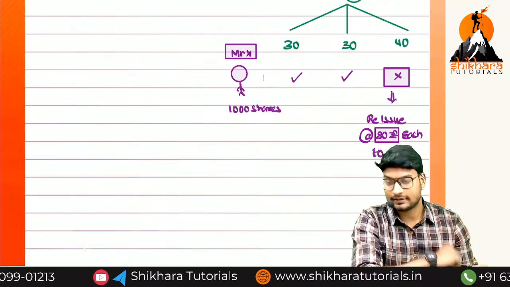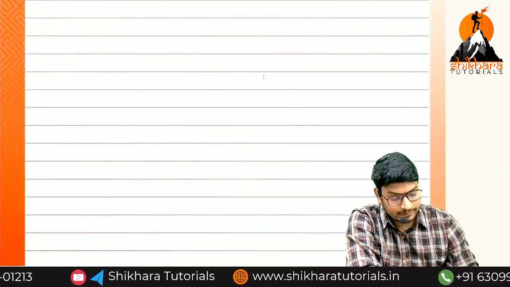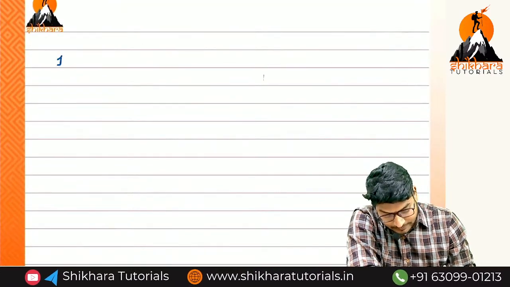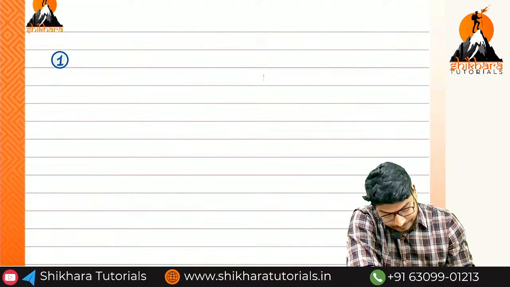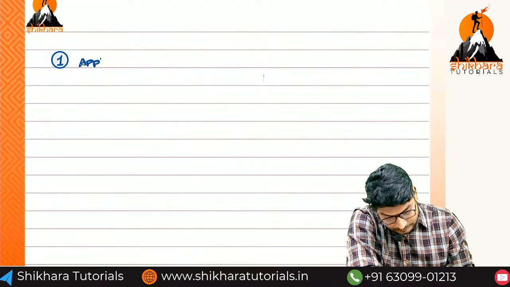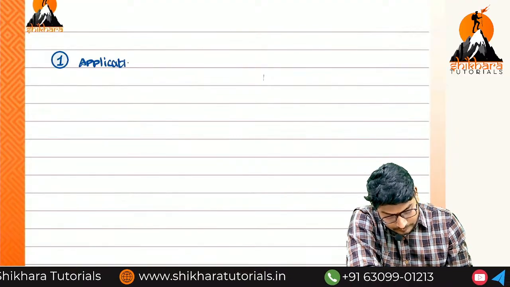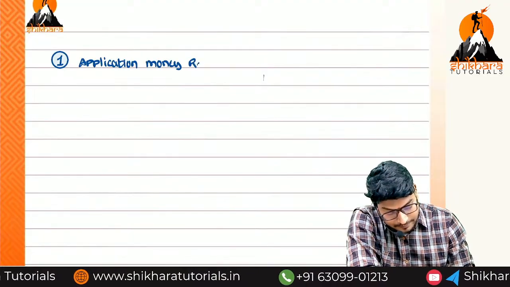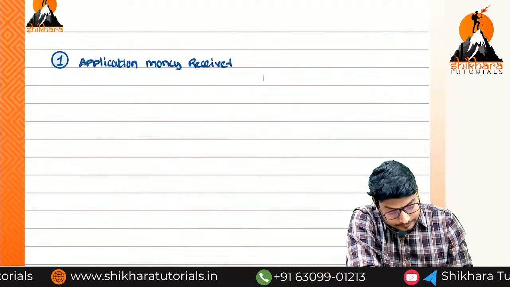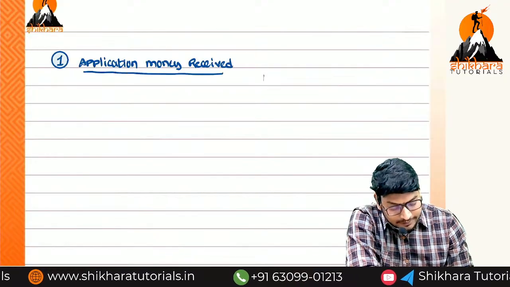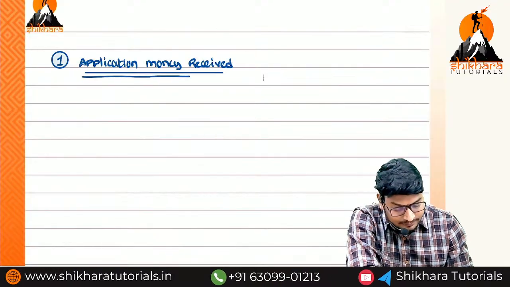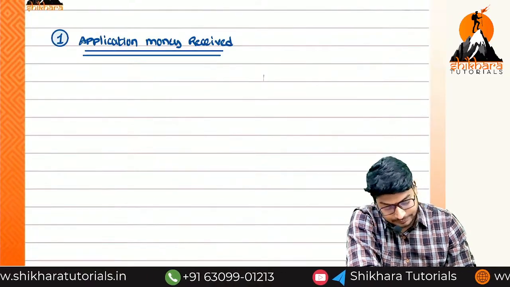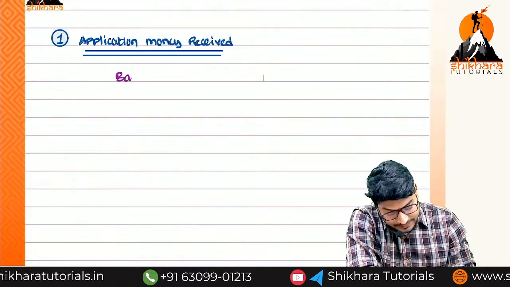Okay guys, let us start. So write along with me. What is the first installment? First one, application money received. What is the entry for the application money received? Bank account debited to share application account.